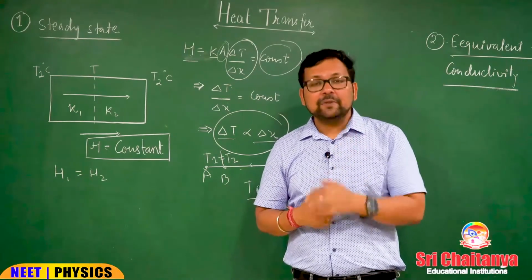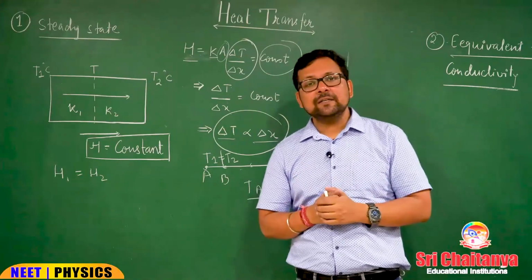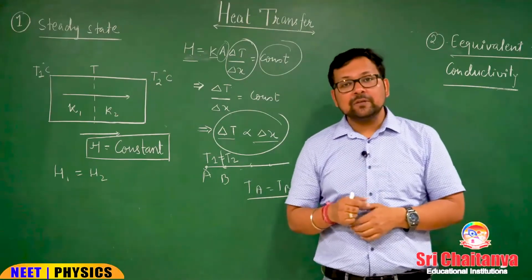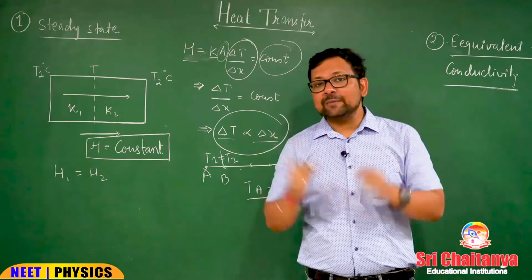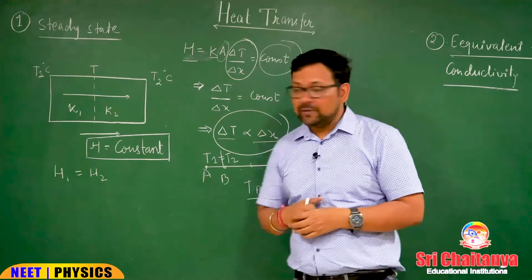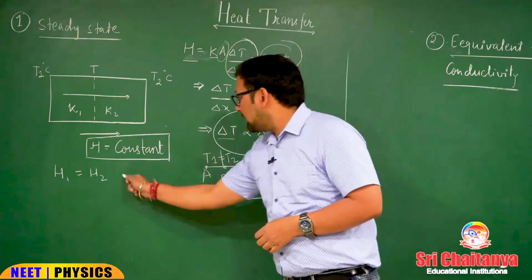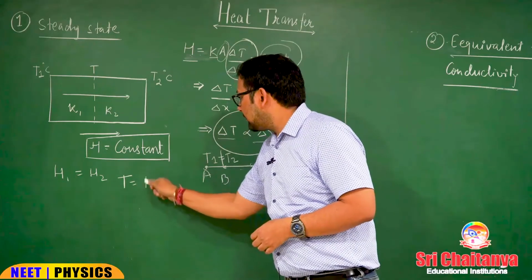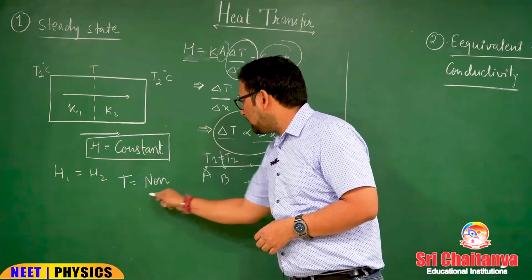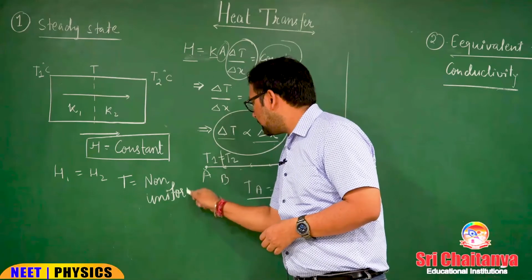So do remember, in steady state, first, H, that is heat current, is constant, and second, the temperatures of different points are unique in themselves, but the temperature of the rod as a whole is non-uniform. So first is H constant, and the second information that you must write is that temperature is non-uniform.